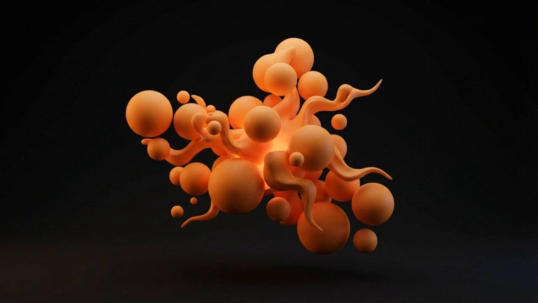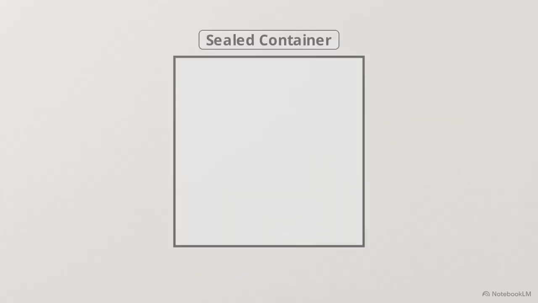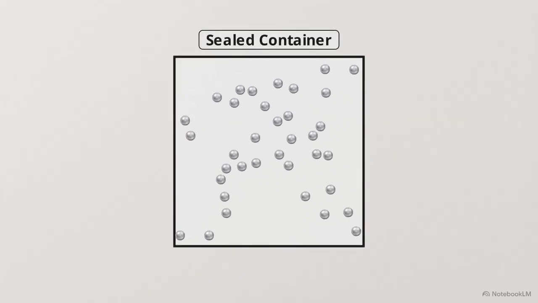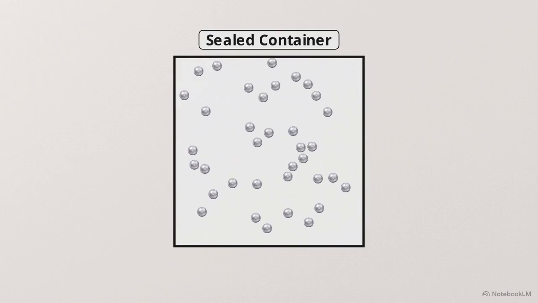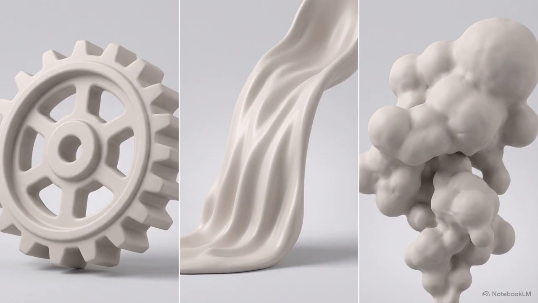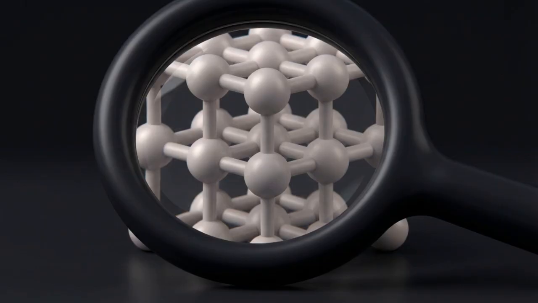Gases operate with even fewer restrictions. A gas has neither a definite shape nor a definite volume. If you release a gas into a sealed room, it immediately expands outward in all directions to fill every available inch of that space. These everyday observations, whether a material holds a rigid shape, flows freely, or floats away entirely, are dictated by invisible, microscopic structures hidden deep inside the matter itself.